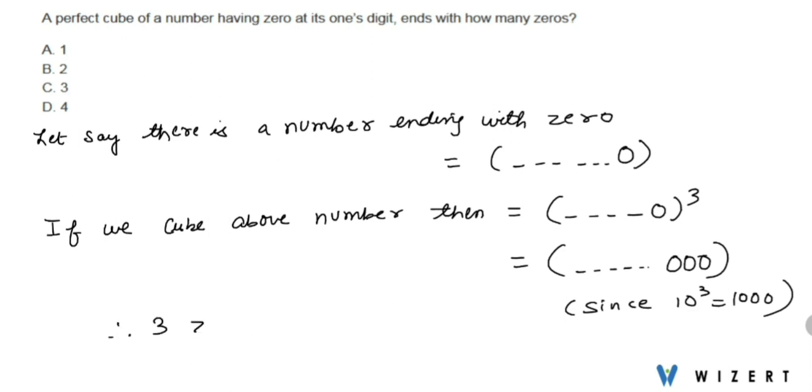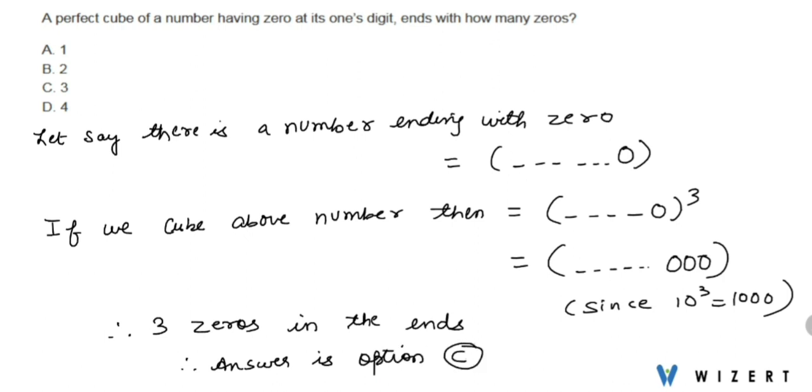Therefore we can say that 3 zeros will come in the end if we cube a number ending with 0. Therefore we can say that the answer is option C. We can say it is 3. So the answer is option C.